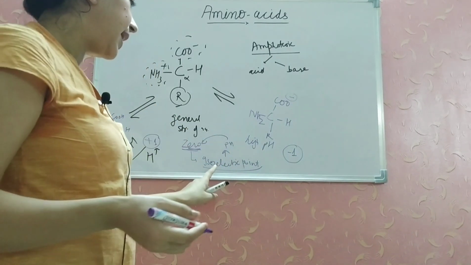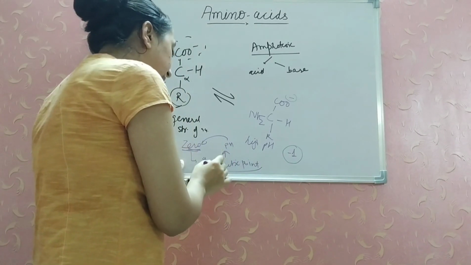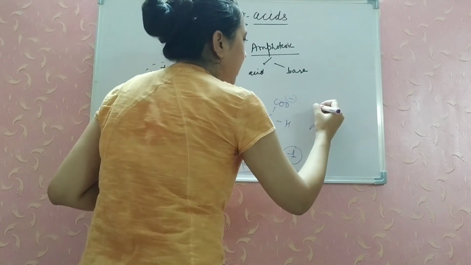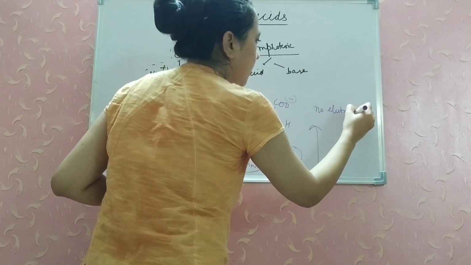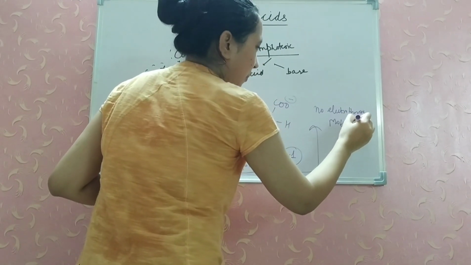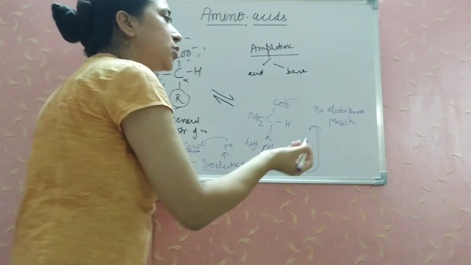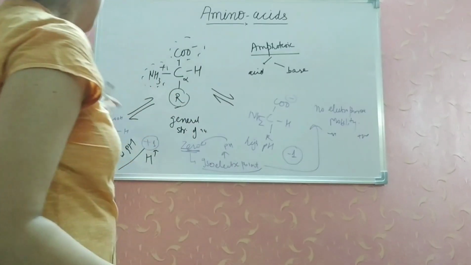At the isoelectric point there will be no electrophoretic mobility, meaning in the electrophoretic apparatus it will not move, because it has a 0 charge. It will move neither toward the negative terminal nor toward the positive terminal.